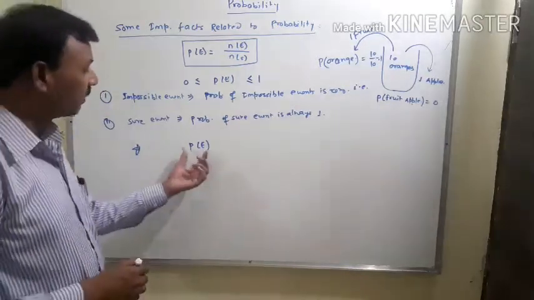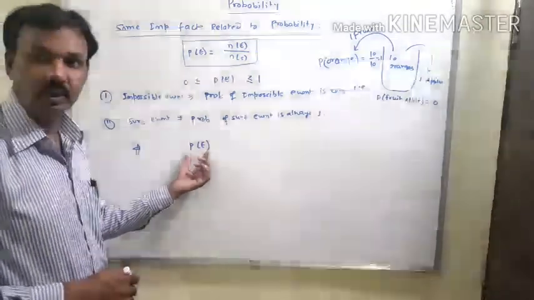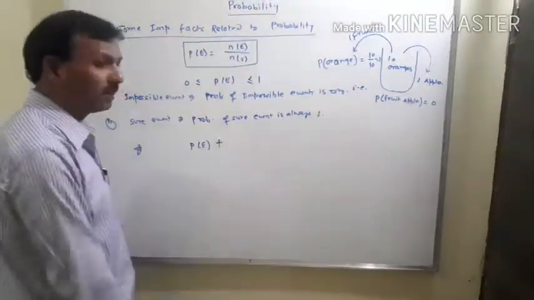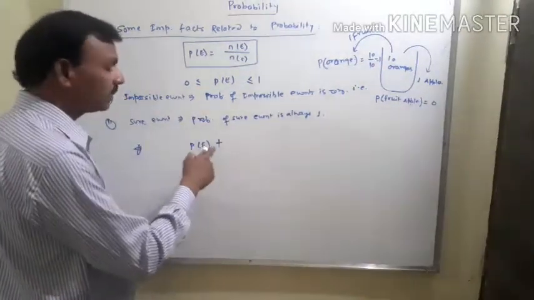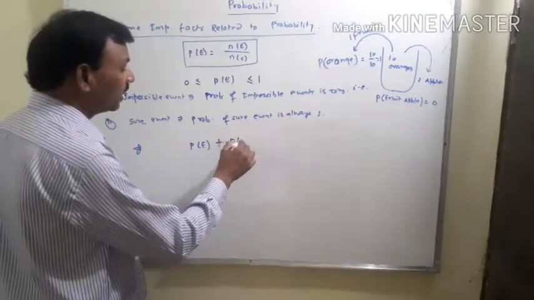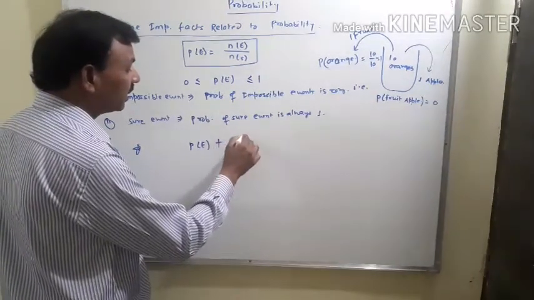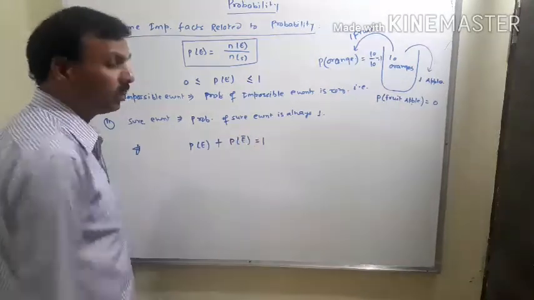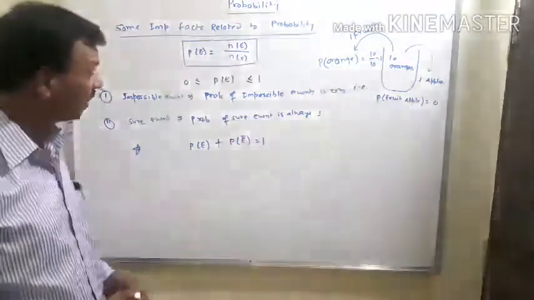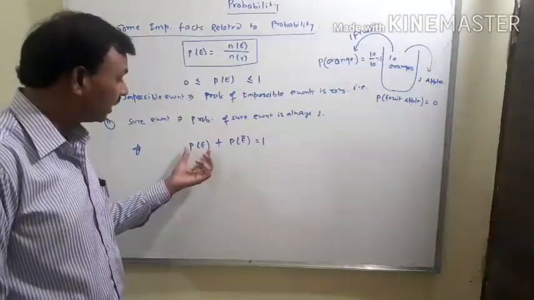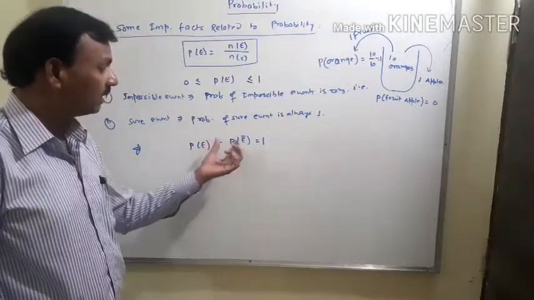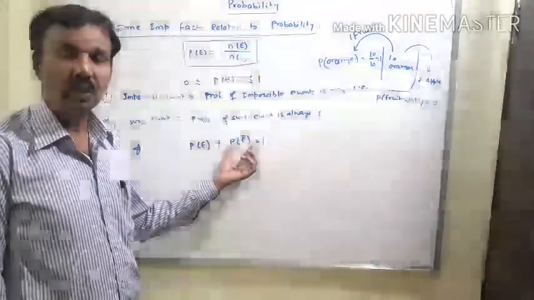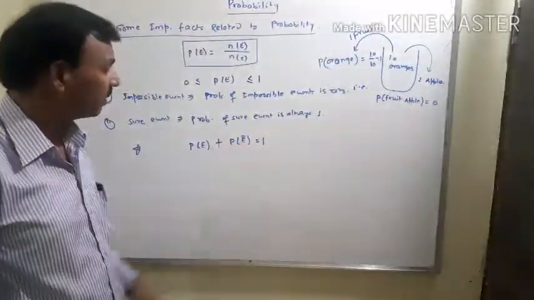If the probability of happening of any event is denoted by P of E, and not happening of the same event is denoted by P of not E, then P of E plus P of not E is always equal to 1. That means the sum of the probability of happening of any event and the probability of not happening of the same event is always 1.